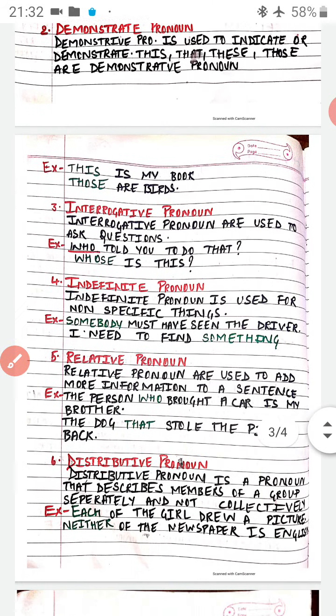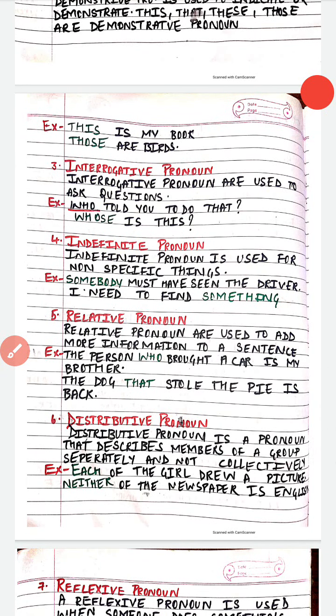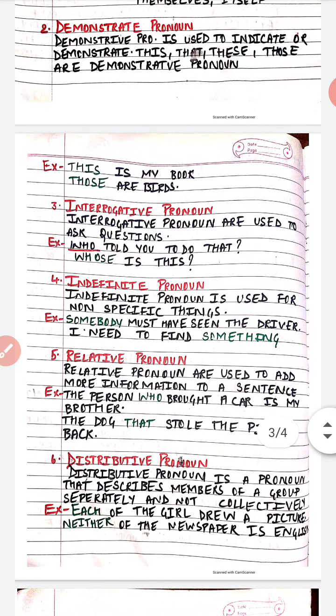Now next is our interrogative pronoun. Interrogative pronouns are used to ask questions. Okay, a pronoun which is used to ask a question is called an interrogative pronoun.